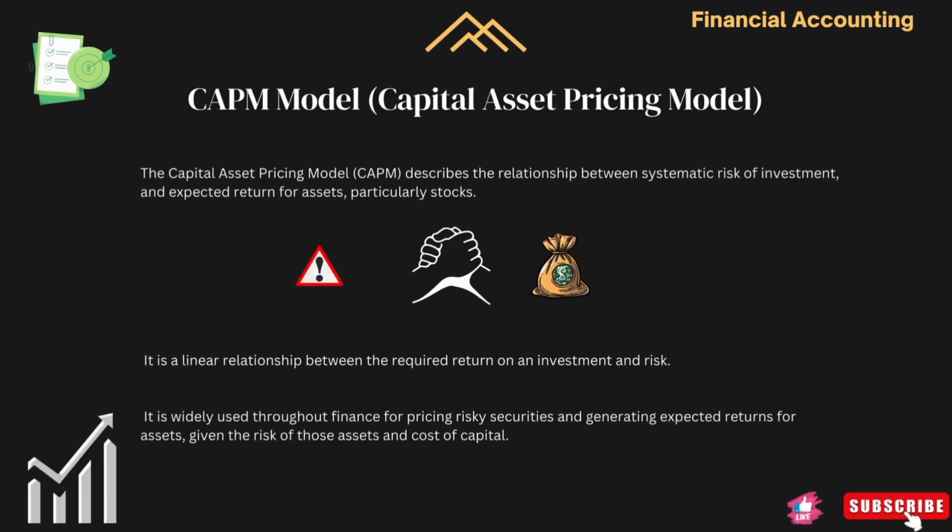So the CAPM model is basically the Capital Asset Pricing Model. It's a financial model that describes the relationship between the systematic risk of an investment and expected return for assets. So what is systematic risk? It is whatever would be the financial loss associated with that particular investment. And what does asset mean? An asset is something which represents value of ownership that can be converted